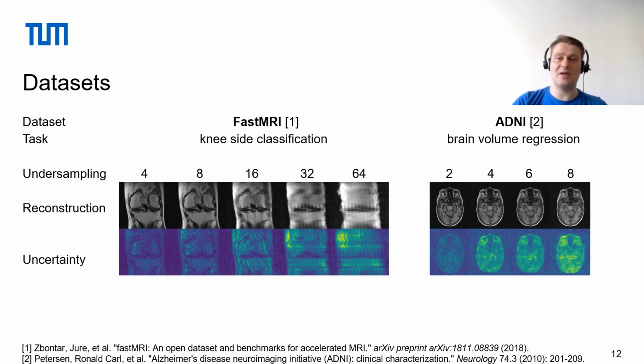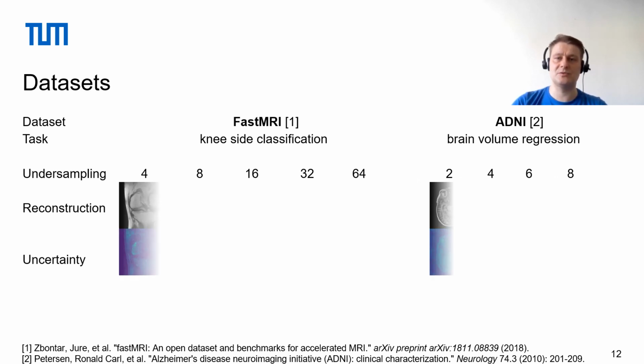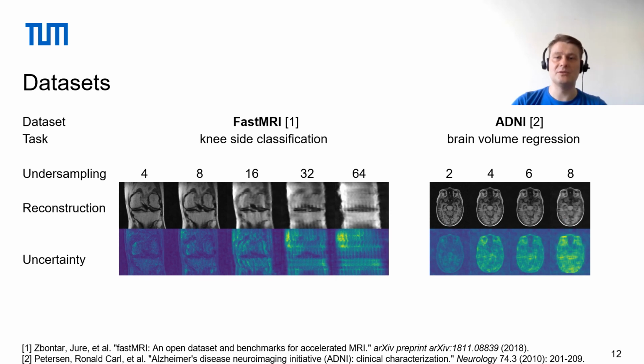To validate our method, we applied it to real k-space data from the fastMRI dataset, where we classified the knee side as a downstream task. We also experimented with synthetic k-space data, where we predicted brain volume using single slices. In both cases, we introduced various levels of undersampling to inject noise into the data, thereby contributing to the data uncertainty.